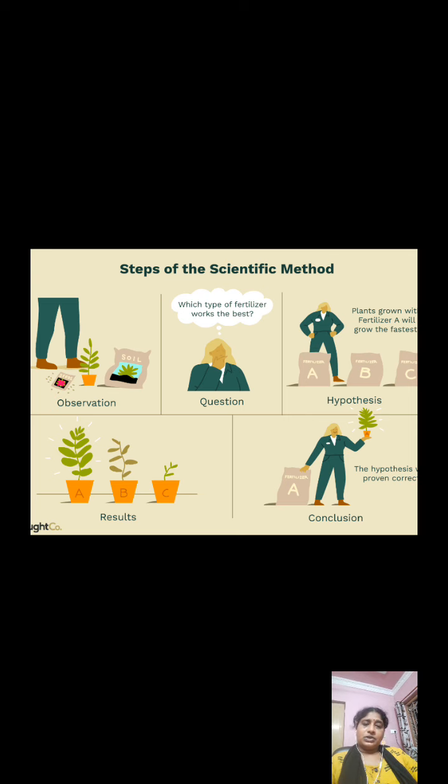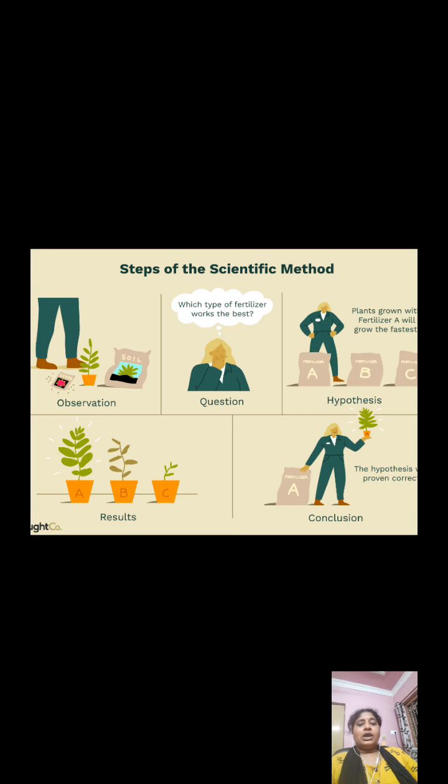Maybe observation. So what all can we note down in the observation, like how many pots we have taken, what kind of seeds we have selected. One important thing in this activity, children: the seeds we are going to sow in all the 3 pots should be the same. What type of soil we have selected, what the climatic conditions are in which we are trying to grow them, all these will come under observation. Now the question, or the project work given to you, is: which type of fertilizer works the best?